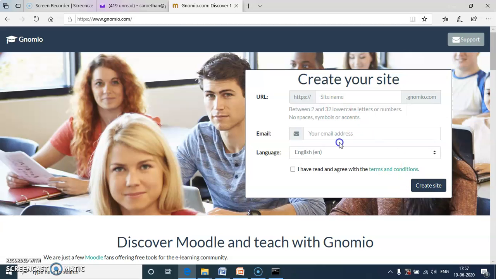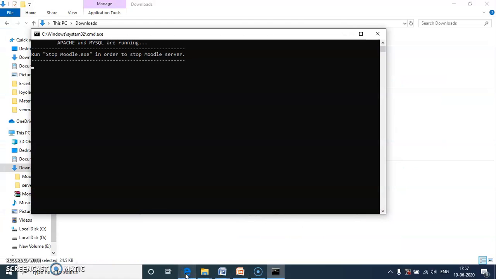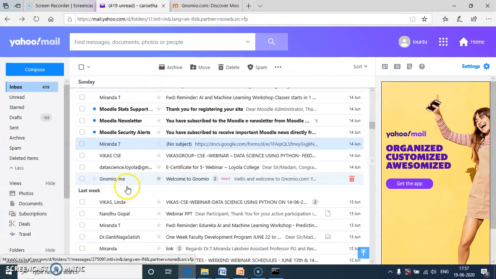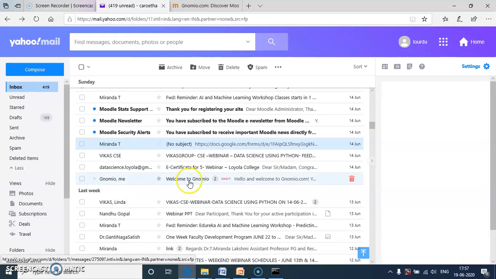Only two pieces of information we give here: one is our name, another one is the email address. Then click create site. After clicking the create site button, we get one mail from genomia.com.